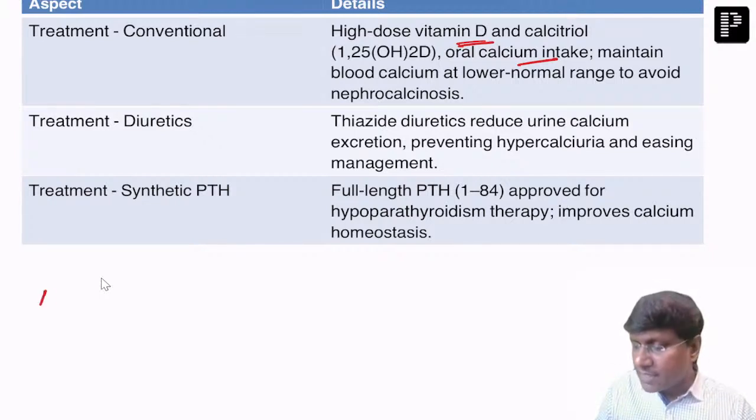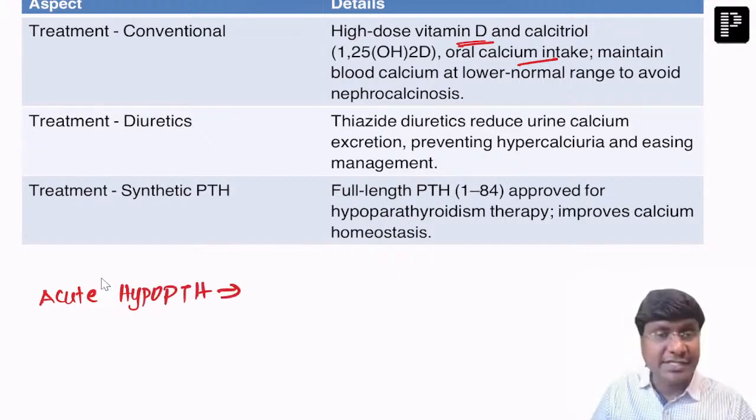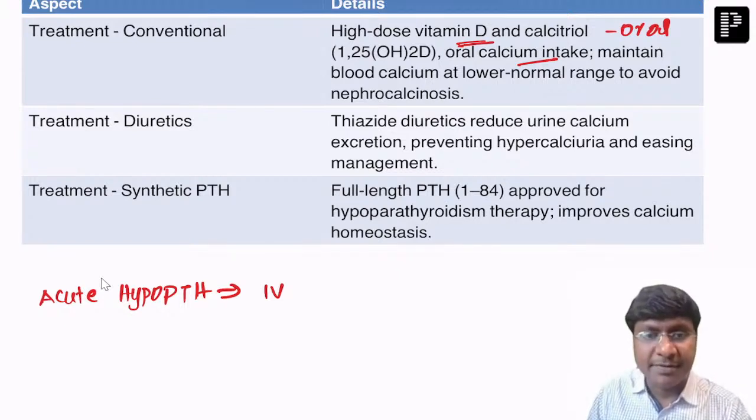What are the causes of acute hypoparathyroidism? That is parathyroid surgery, thyroidectomy. In acute hypoparathyroidism, you need to give intravenous calcium gluconate, and along with that, teriparatide. Whereas in chronic hypoparathyroidism, we give oral vitamin D, and oral calcium supplementation should be given, right?